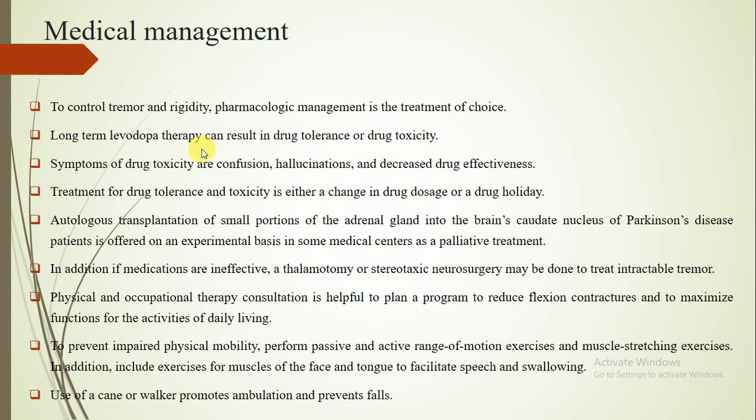Long-term levodopa therapy can result in drug tolerance, and drug toxicity may occur, so you should avoid prolonged treatment with levodopa. Symptoms of drug toxicity are confusion, hallucination and decreased drug effectiveness. The treatment for drug tolerance and toxicity is either a change in drug dosage or drug holidays.